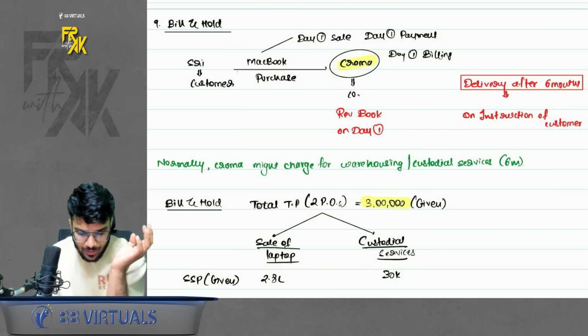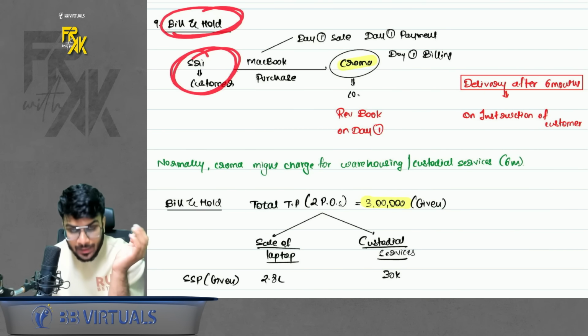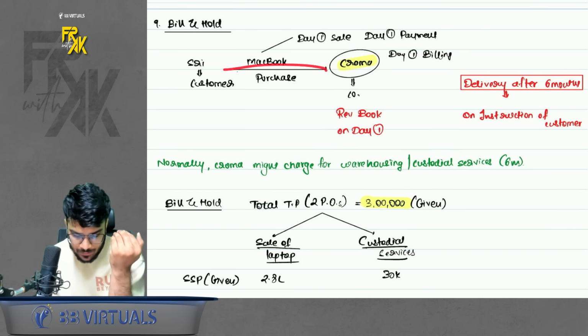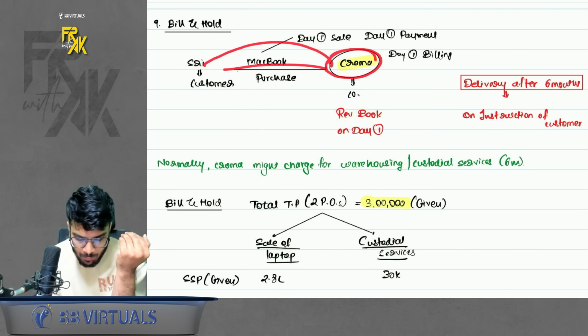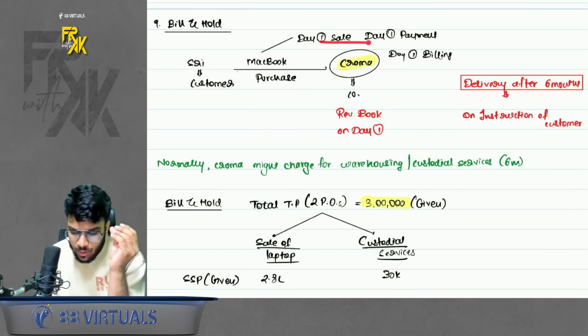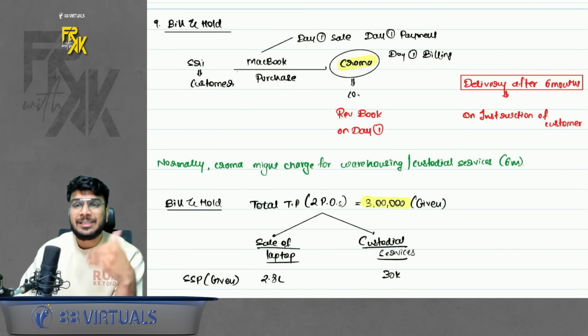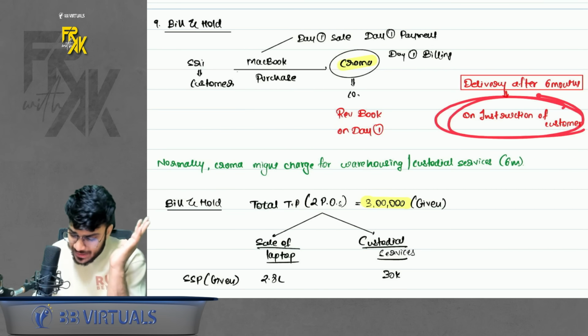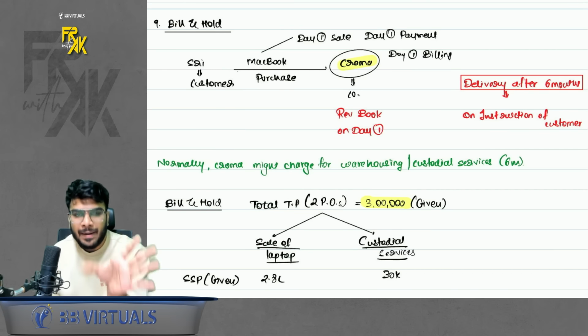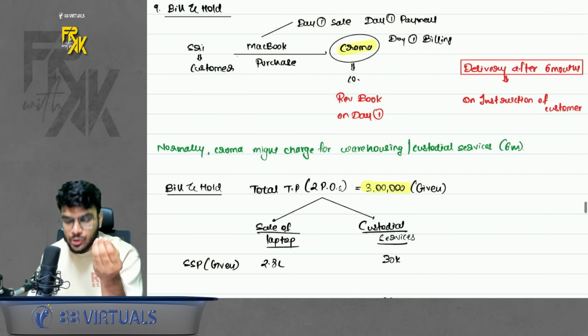Okay. So what happens in bill and hold is, a company sometimes sells something to a customer. So Chroma is a company. It sells a MacBook to a customer on day 1. Sale on day 1, payment on day 1, billing also done on day 1. But at the customer's request, the delivery is kept pending. Delivery is kept on hold. Okay. So when should Chroma book the revenue?